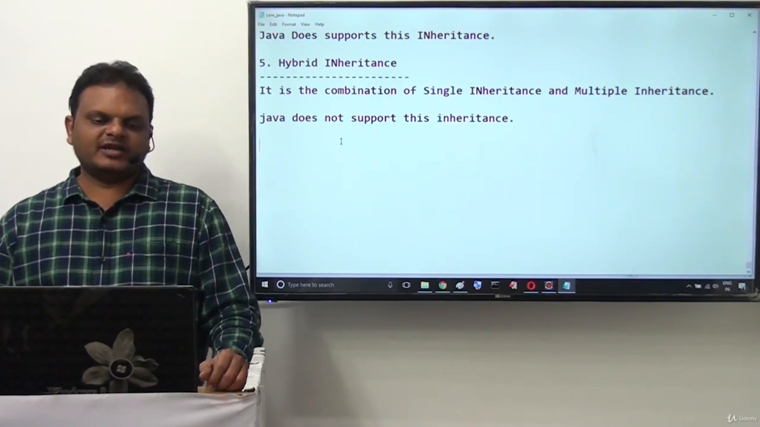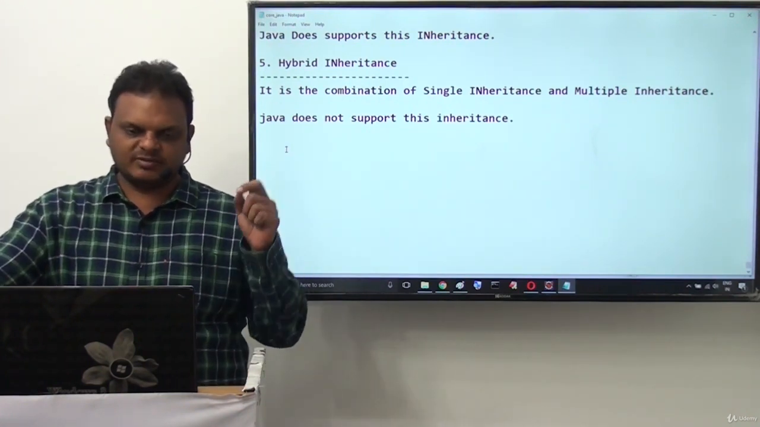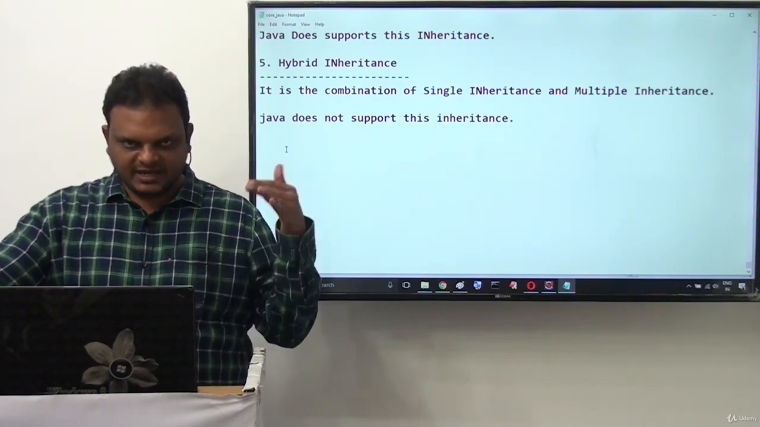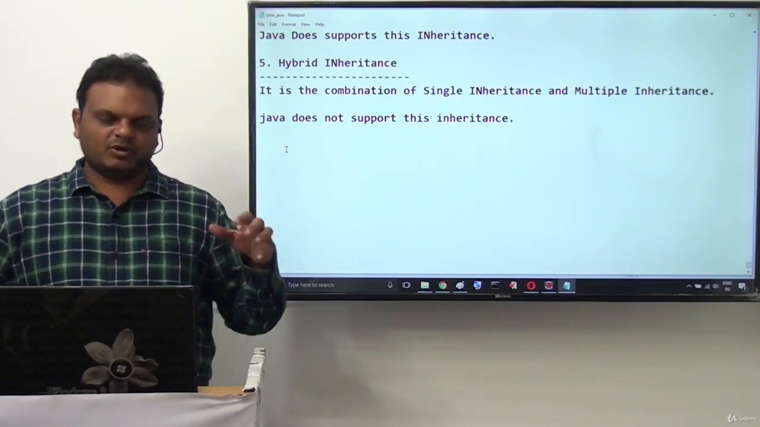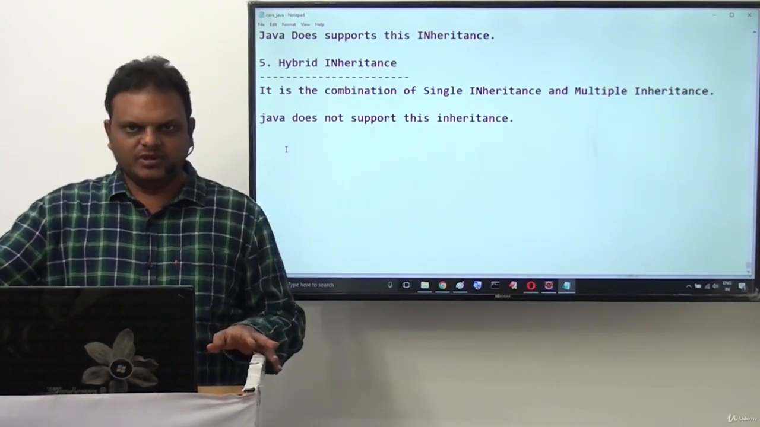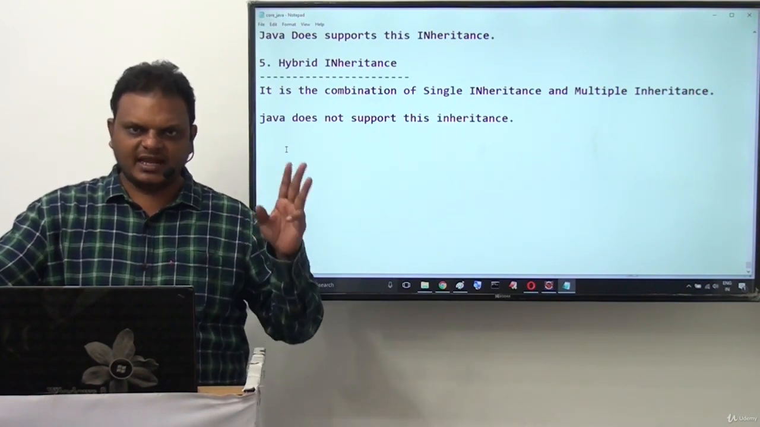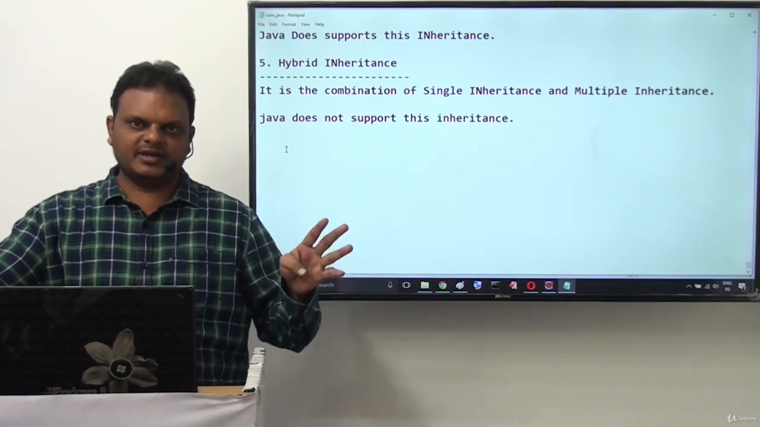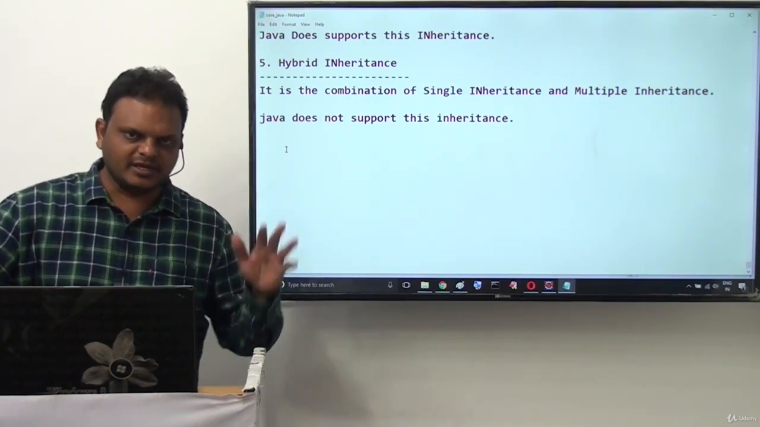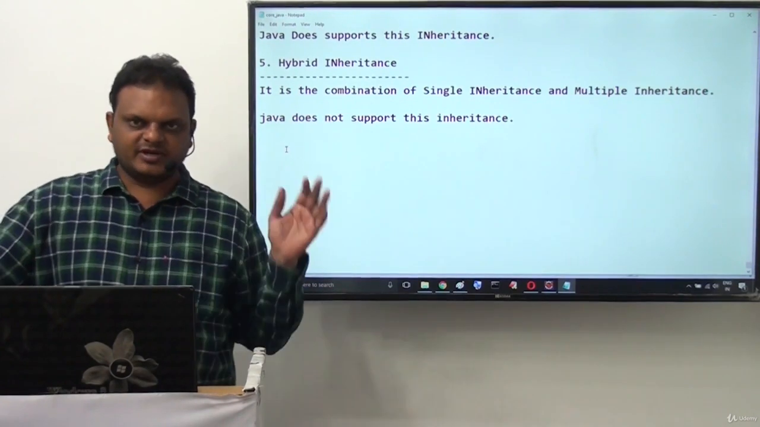So overall, all five types of inheritances we understood clearly. First one is single inheritance, second is multiple inheritance, third is multi-level, fourth is hierarchical inheritance, and fifth is hybrid inheritance. Out of all the types, single inheritance, multi-level inheritance and hierarchical inheritance are supported by Java, and multiple inheritance and hybrid inheritance are not supported by Java directly. So this is exactly the meaning of all the types of inheritances clearly.